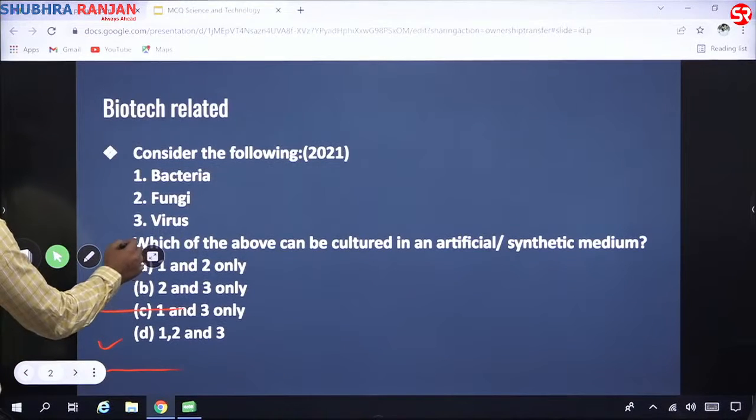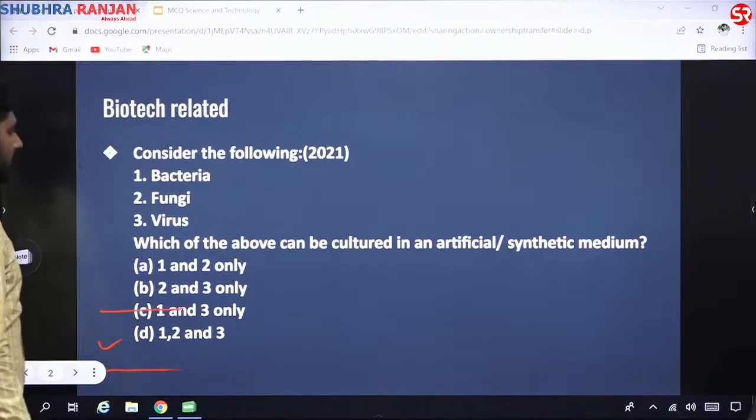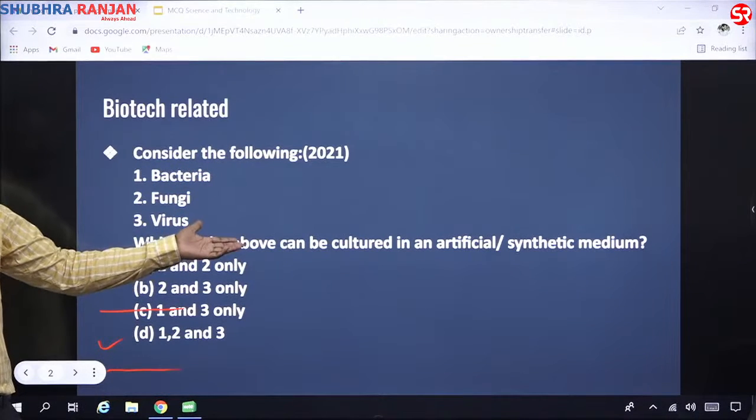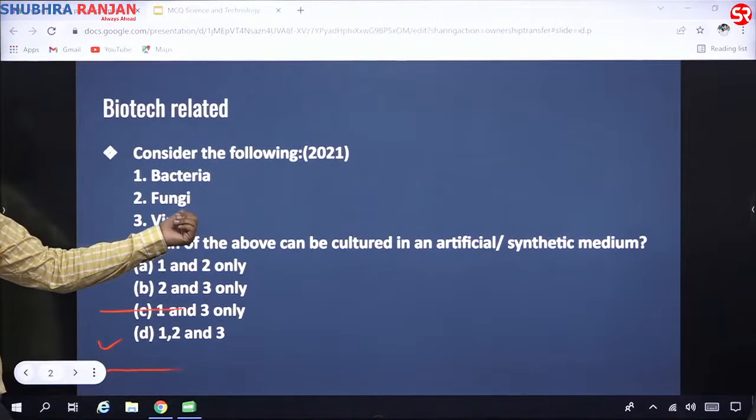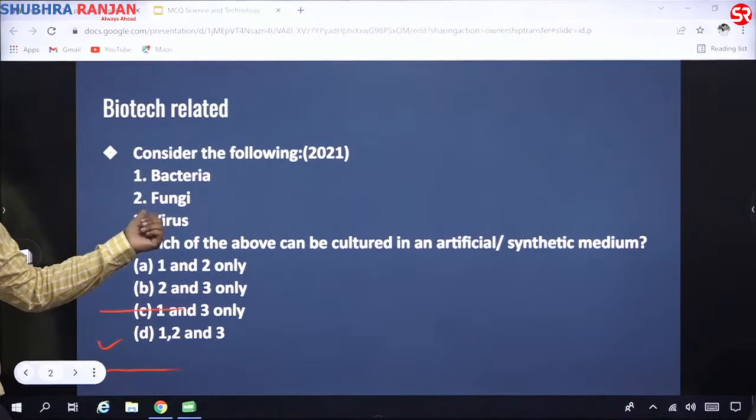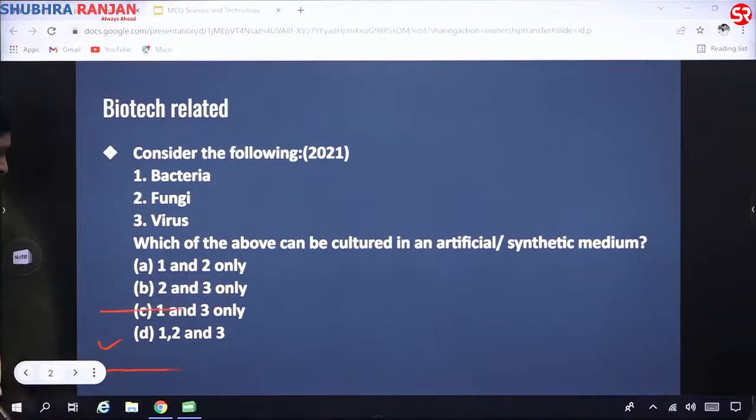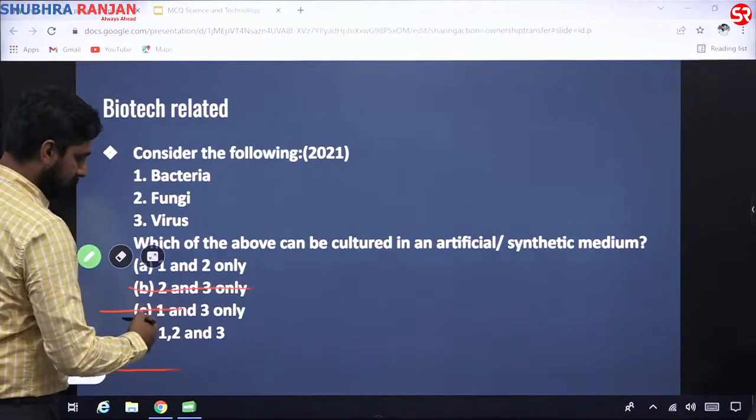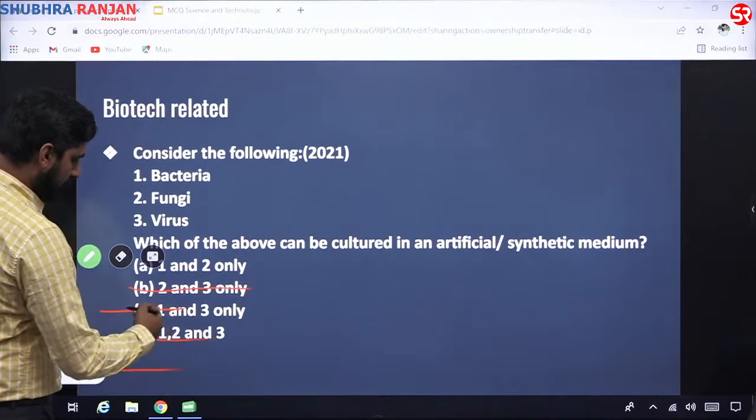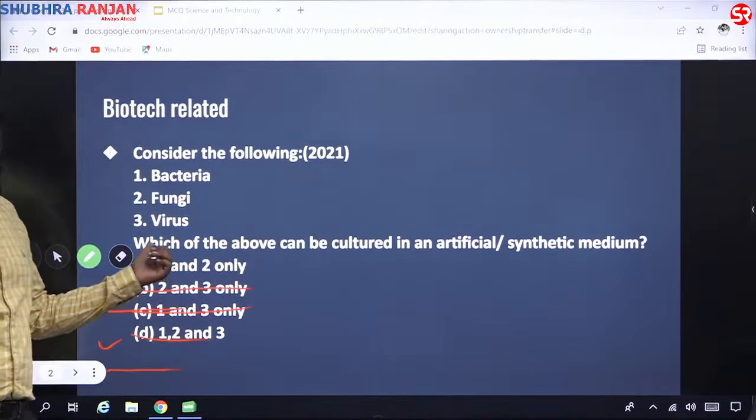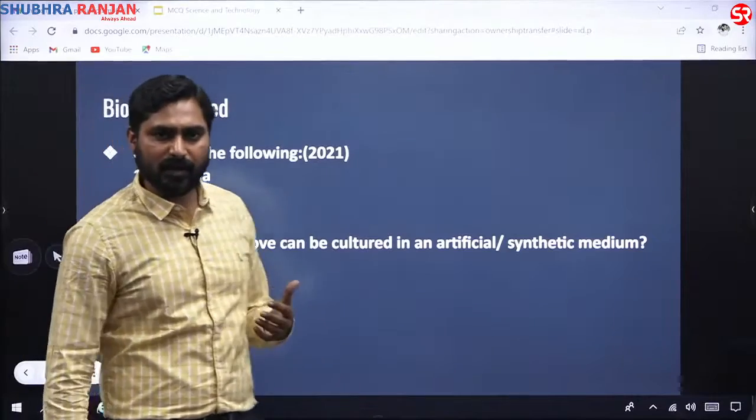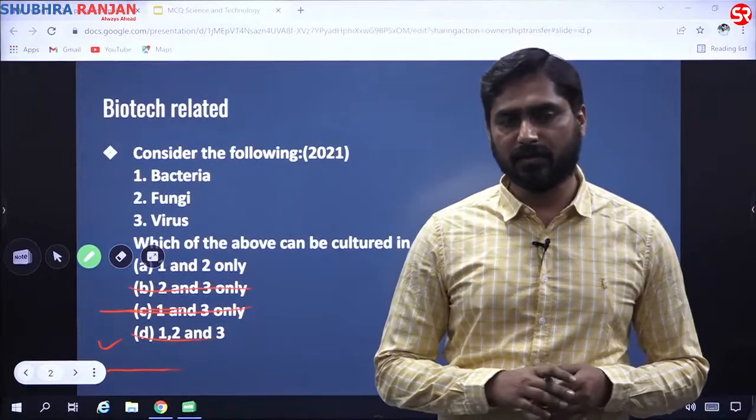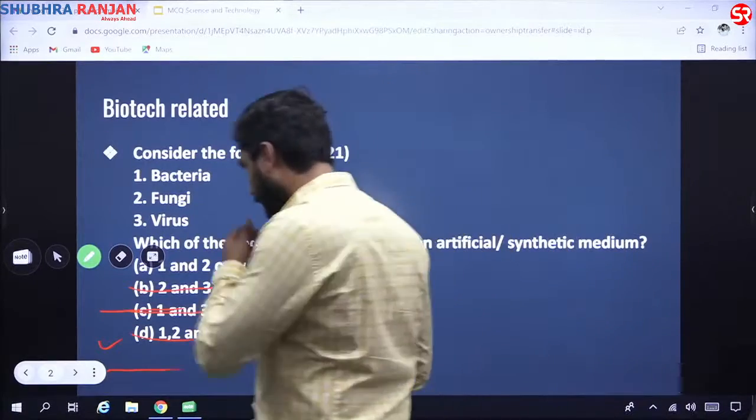if you look at this question now, consider the following: bacteria, fungi, and virus. Which one of the following can be cultured in an artificial synthetic medium? If you know that virus cannot be cultured, you could have eliminated 3 options here, and you could have got to the answer. So in this way, a combination of knowledge and the power of elimination can help you reach the right answer. Moving on to the next question.